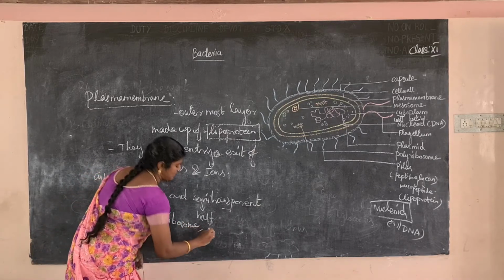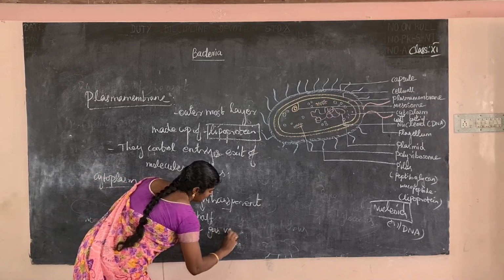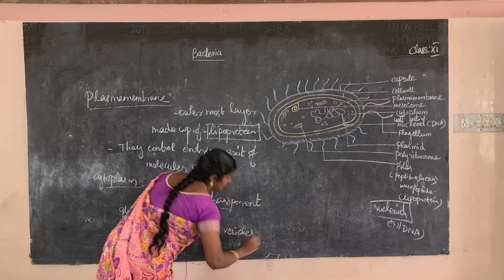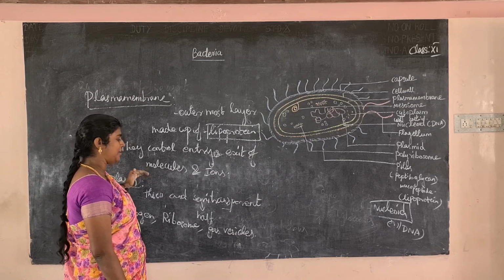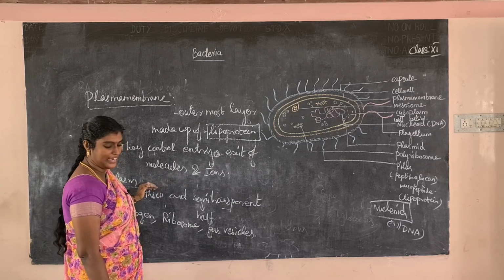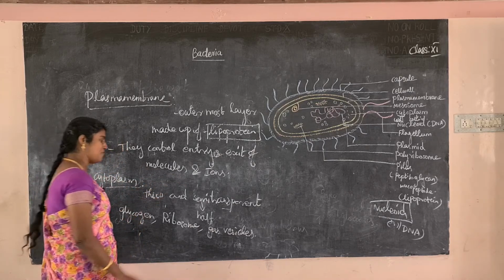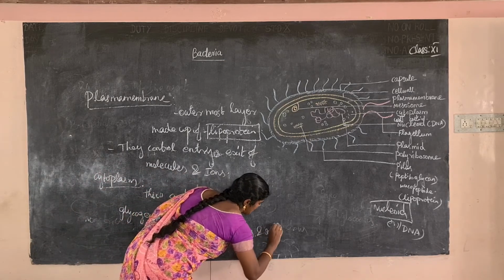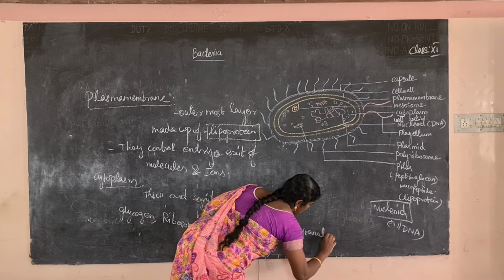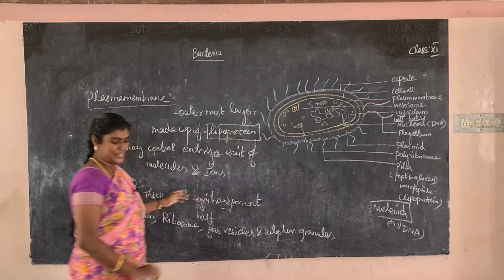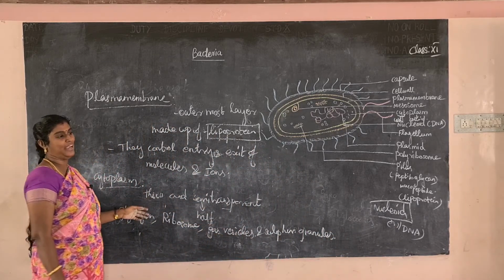Gas vesicles are also present. So cytoplasm is a thick, semi-transparent layer containing ribosomes, glycogen and sulfur granules. Enzymes are involved in the respiratory chain process.